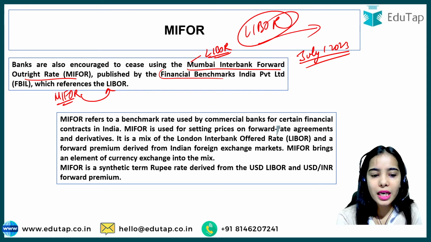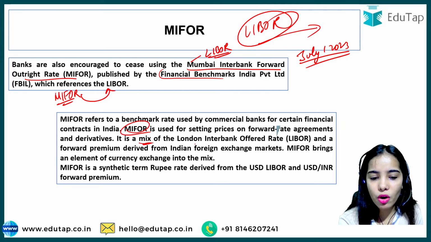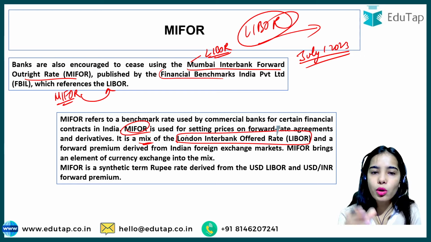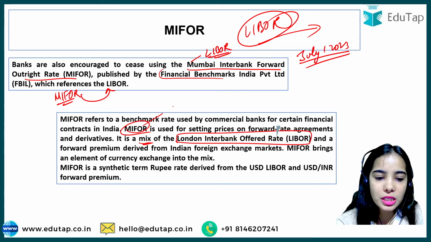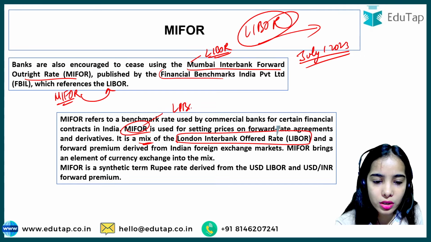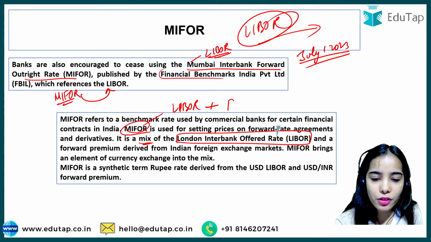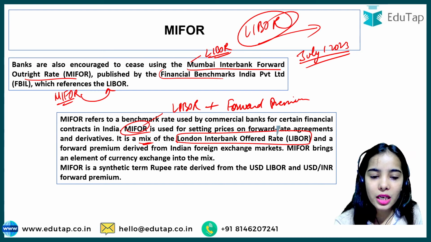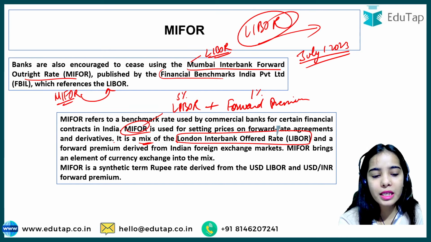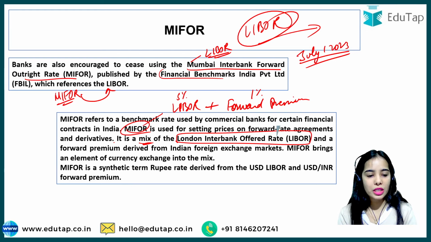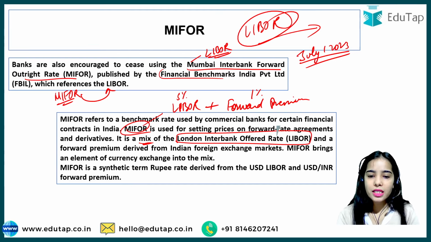It is very easy. MIFOR is decided on the basis of Libor plus the forward premium. Let's say Libor is 5% and forward premium is 1%, then the MIFOR is decided on the basis of these. Why is there a forward premium?